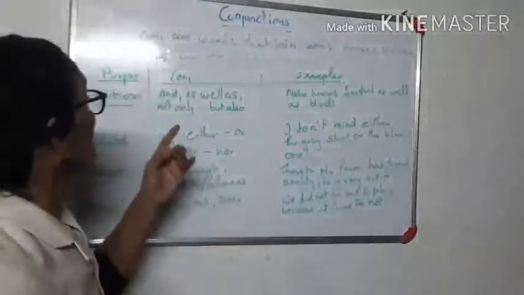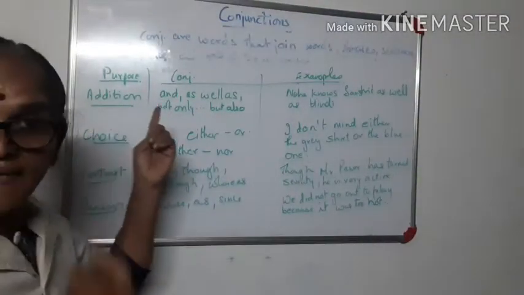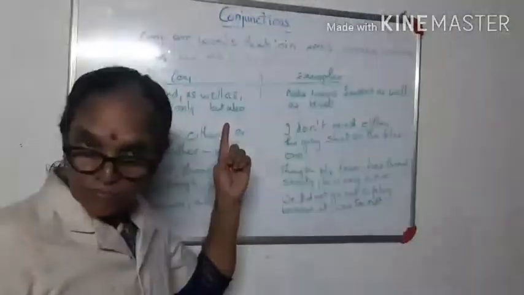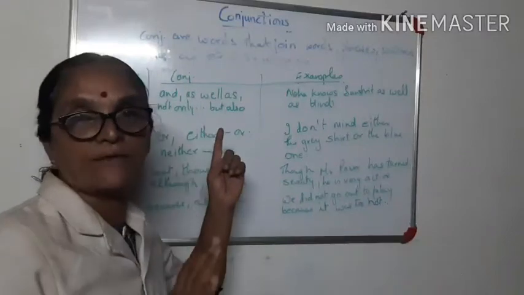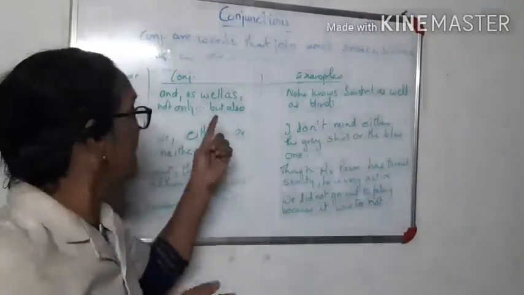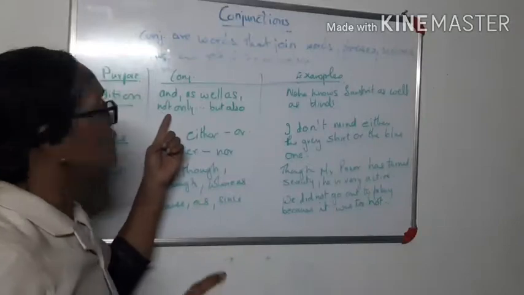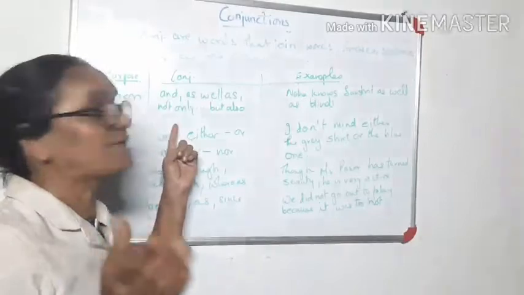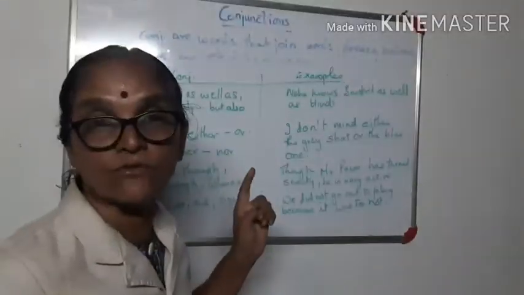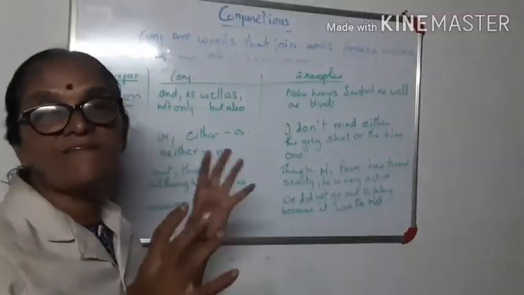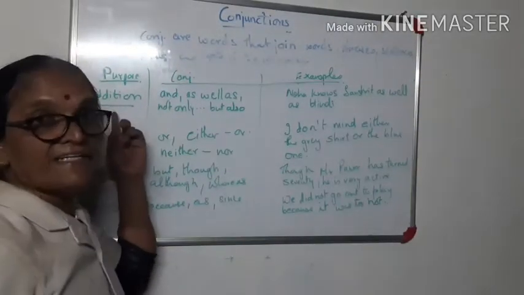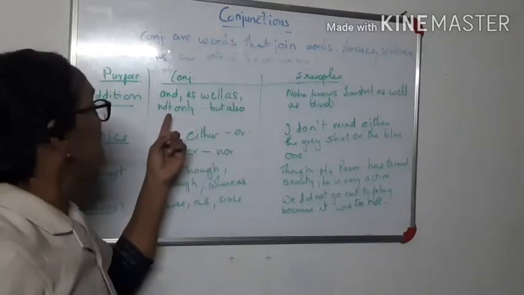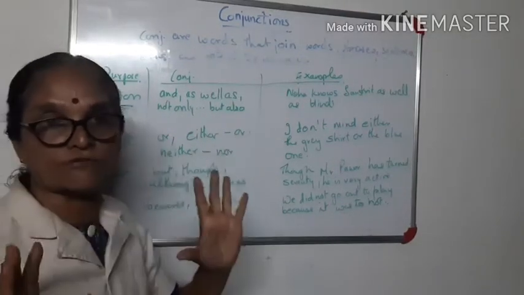Now I'll let you know the conjunctions for addition. You use "and", "as well as". She played tabla as well as piano. So two things at a time. Then "not only": she not only played tabla, but also played piano. So two things, again we are adding. So for addition we use conjunctions like and, as well as, not only but also. This you have to remember.